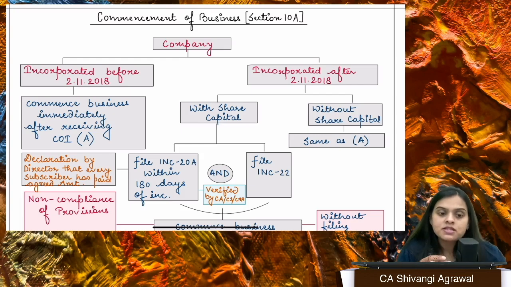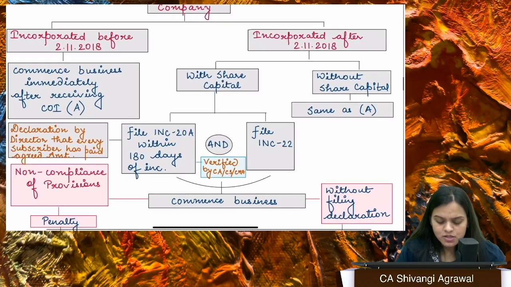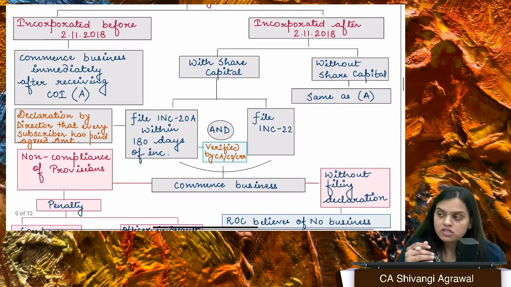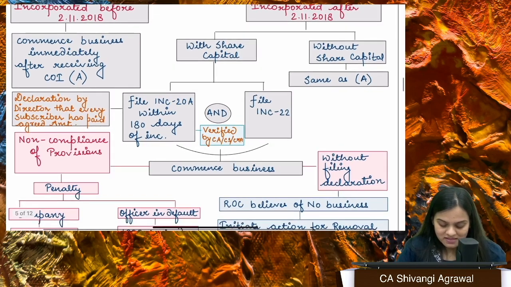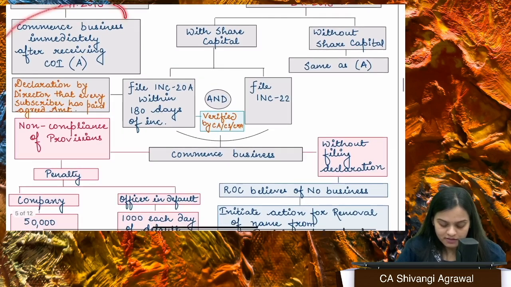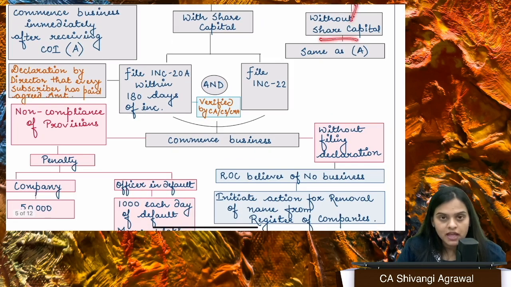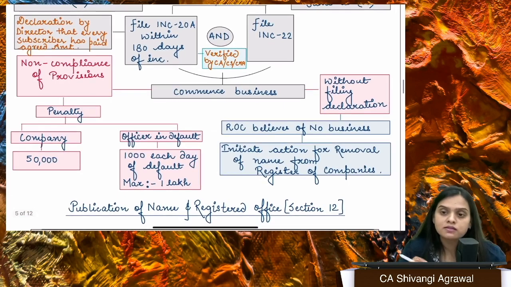Next is section 10A, which talks about commencement of business. See, earlier this section did not exist, and therefore whatever company was incorporated could immediately start its business, but now that is not possible. Now what happens is, if you are a company without share capital, you can start your business immediately. That's not a problem. But if you are a company with share capital, you need to ensure certain compliances.